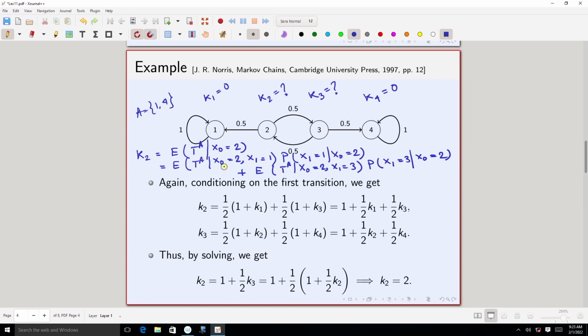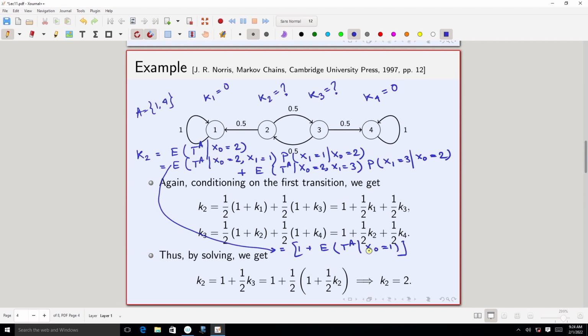Now, let us talk about this expectation. Just see that this expectation I can write as 1 plus the expectation of TA starting from x naught equals 1. The first part of the expectation I can write in this particular form.